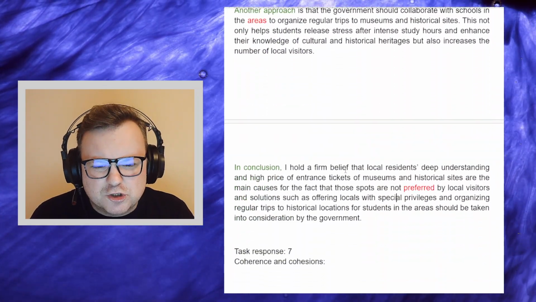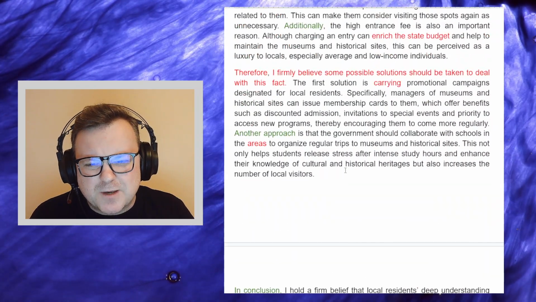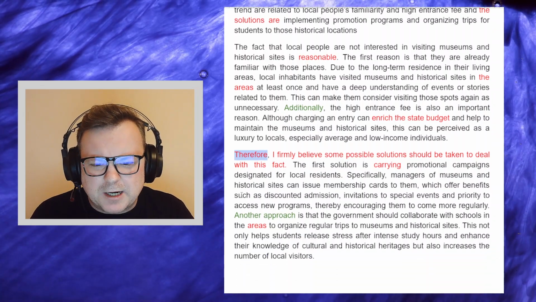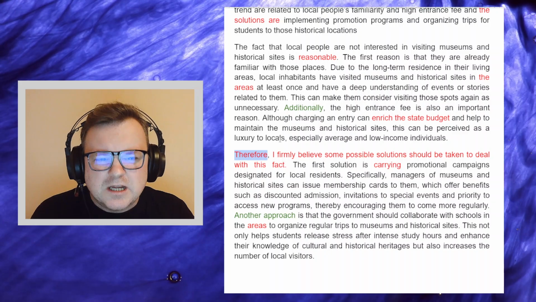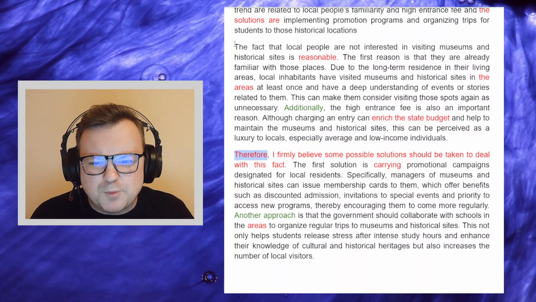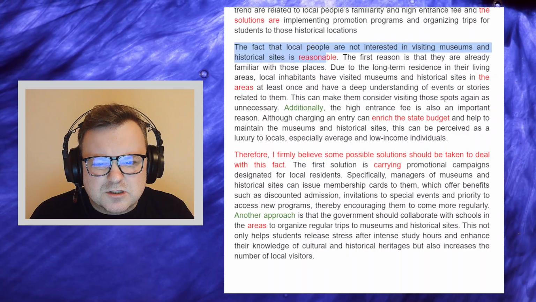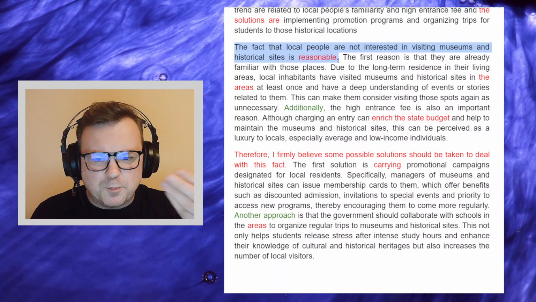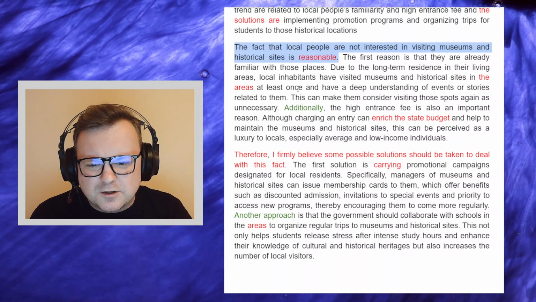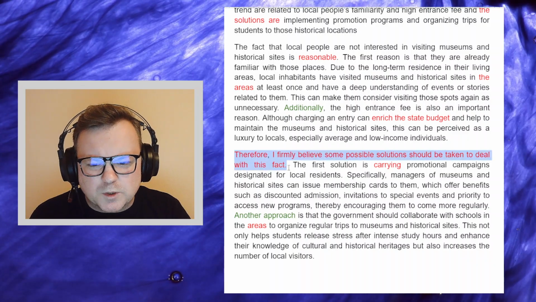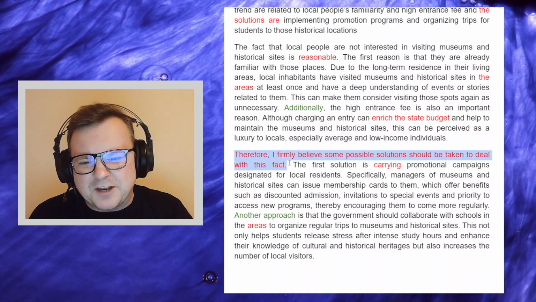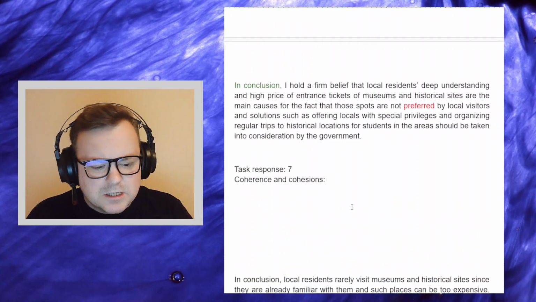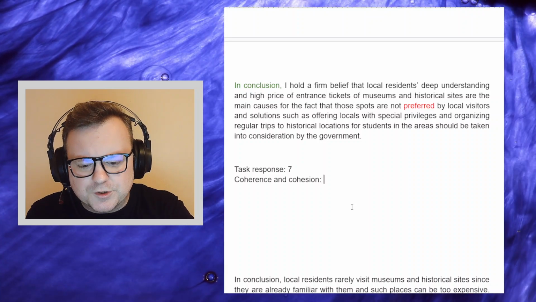There are some strange bits of cohesion, especially between paragraphs. Like, I really don't like this starting the body paragraph 2 with a therefore. I also find it strange that in both body paragraphs the candidate has started not with a strong topic sentence for the paragraph. The topic sentences are just a little bit weak, and so stylistically that affects for me the coherence and cohesion, not cohesions. But I think overall there is enough to award the 7 for this.